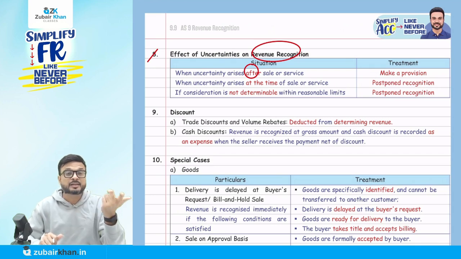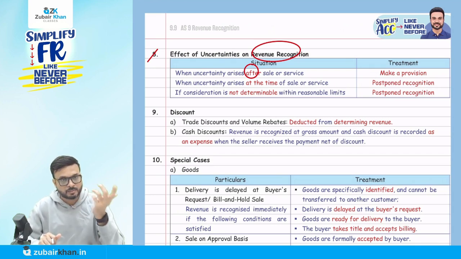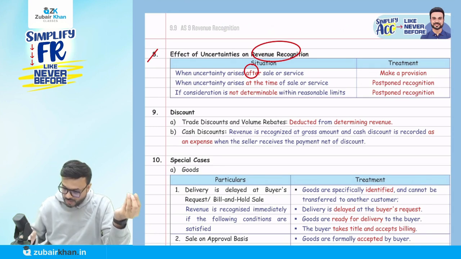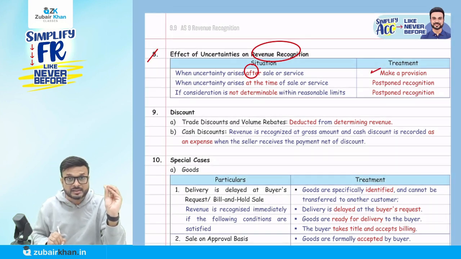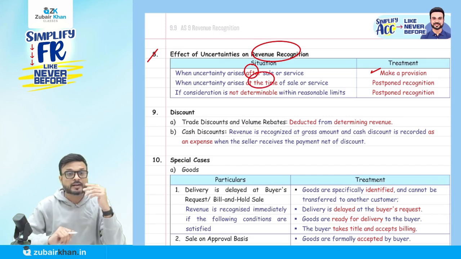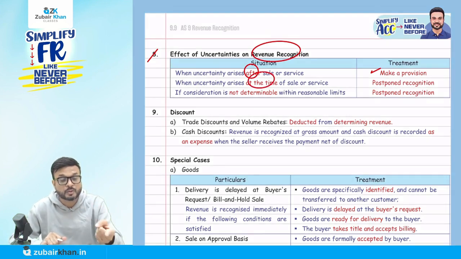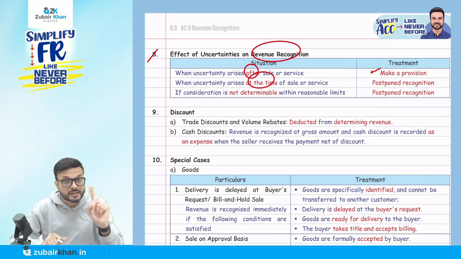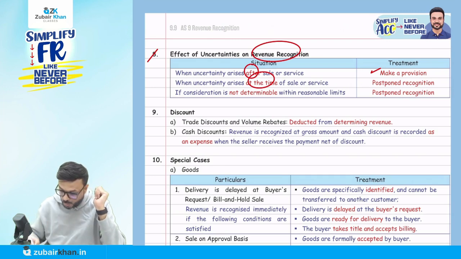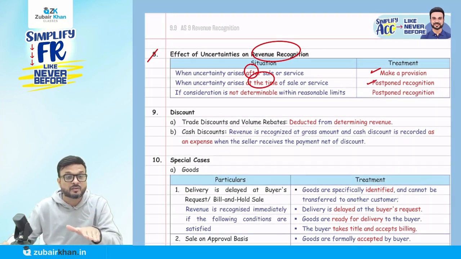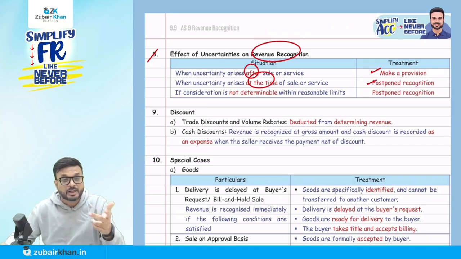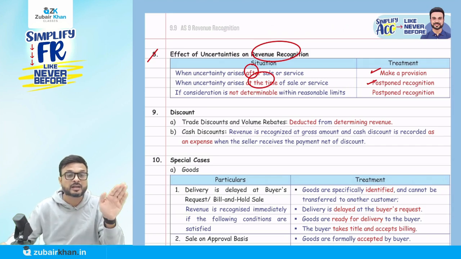But later on uncertainty arises that you may not recover the amount. So basically it's a provision for doubtful debt. So you will make a provision here. Uncertainty arises at the time. So we cannot recognize the revenue, because one of the conditions to recognize the revenue is certainty regarding the ultimate collection. If there is no certainty regarding the ultimate collection, what we'll do here is postpone the recognition. You cannot recognize the revenue even though you have sold the goods, if at the time of sale you are not certain that there will be ultimate collection.